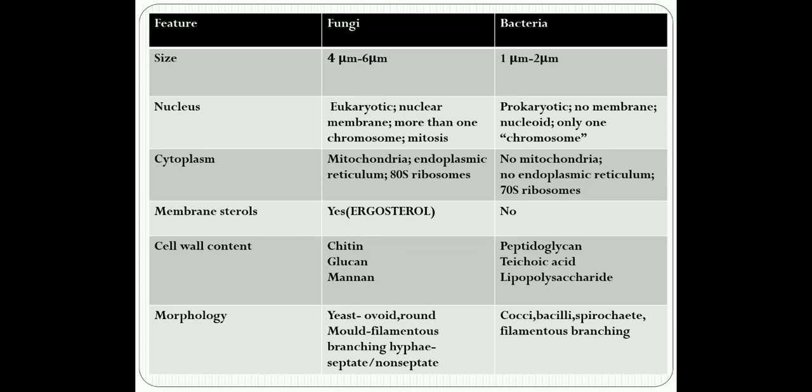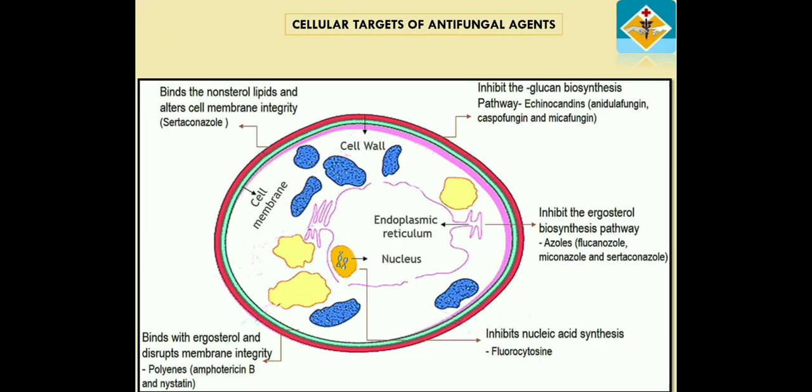And also, some of the serological tests for fungi usually employ antibodies directed against glucan and mannan. So it is very vital for us to remember these three differences. This is the reason why I told you that we need to remember these cellular components.